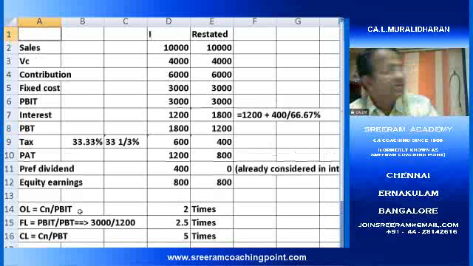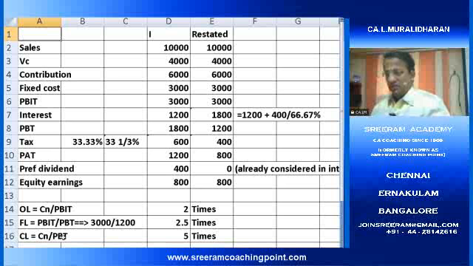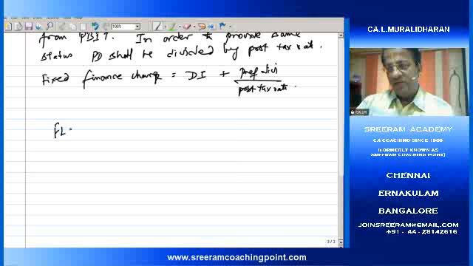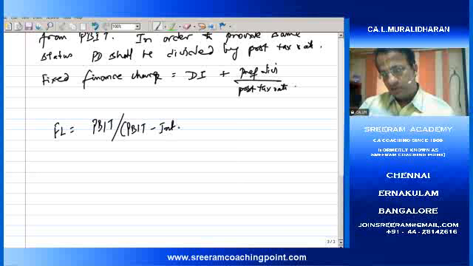Have you understood what this restatement is? So the small change I am making in the formula is this. Financial leverage is equal to profit before interest and taxation divided by profit before taxation, or profit before interest and taxation divided by PBIT minus interest minus preference dividend divided by post-tax rate.